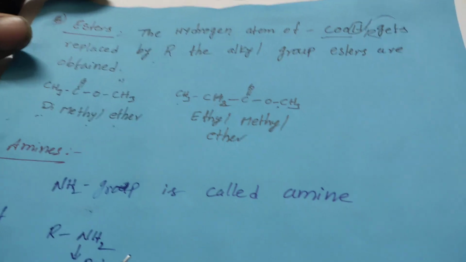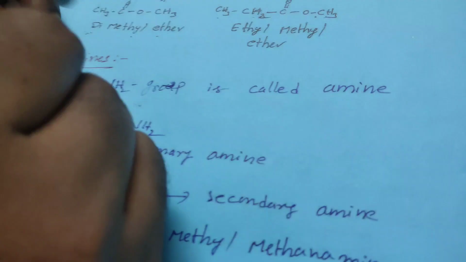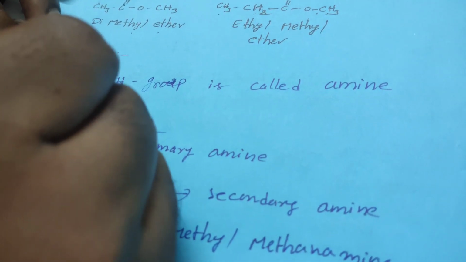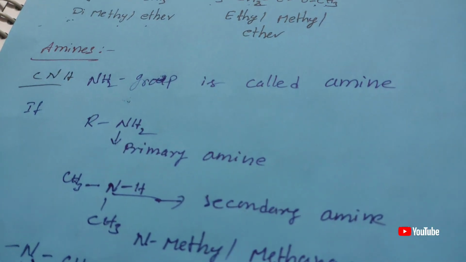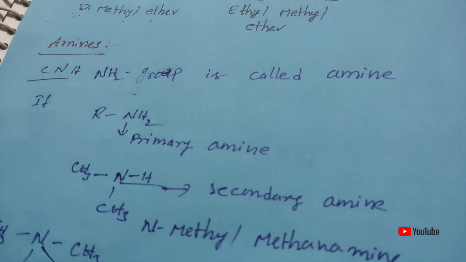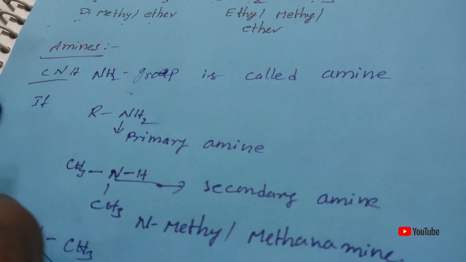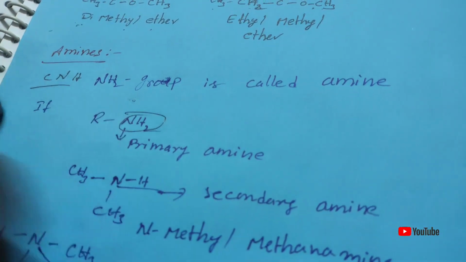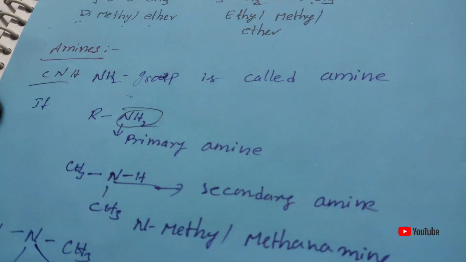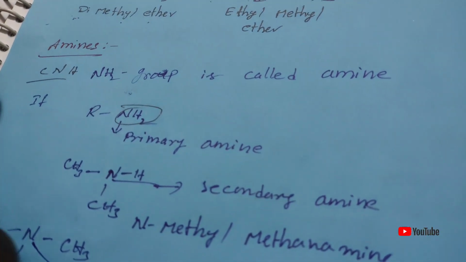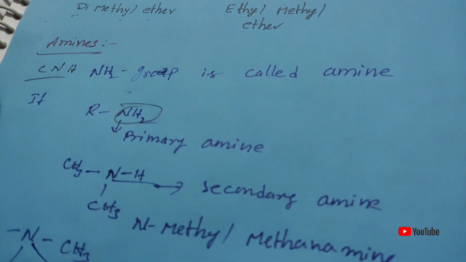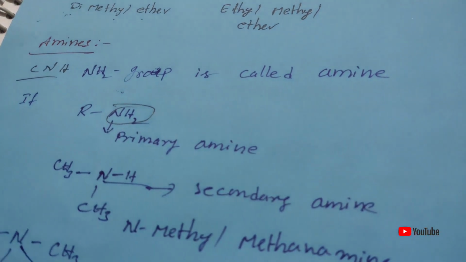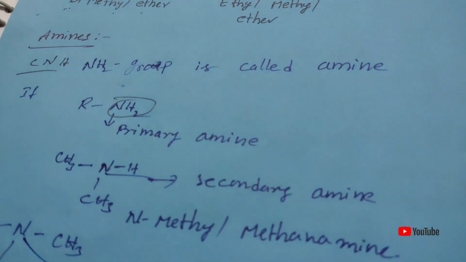Next one, amines. Amines are compounds containing carbon, nitrogen along with hydrogen. Wherever we find an NH2 group in the given structure, it is called the amine functional group. And amines are mainly three types: the primary amine, secondary amine and tertiary amine.